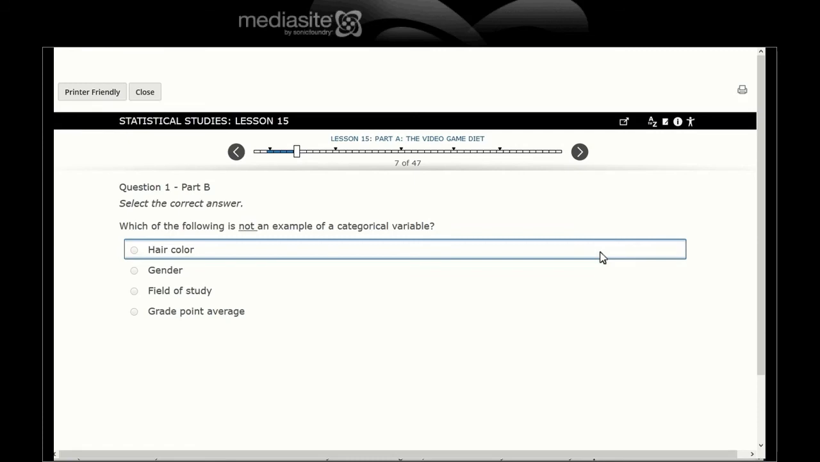Which of the following is not an example of a categorical variable? A categorical variable is qualitative. I can identify categories and give them numbers, but if I add them up, it won't make sense. So hair color: can I find the average hair color of people? Well, no. It's red, blonde, brunette, black, auburn, raven, whatever.